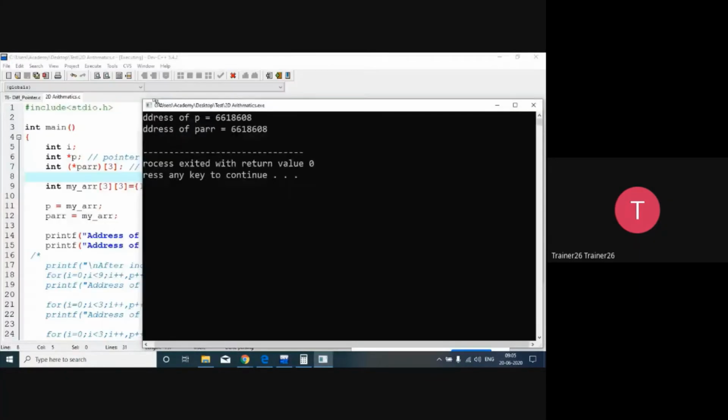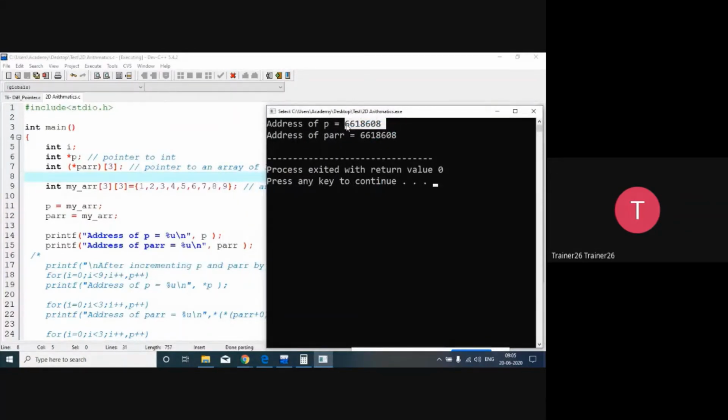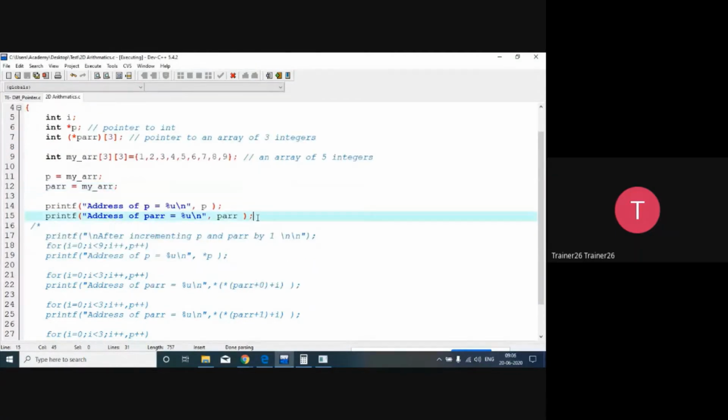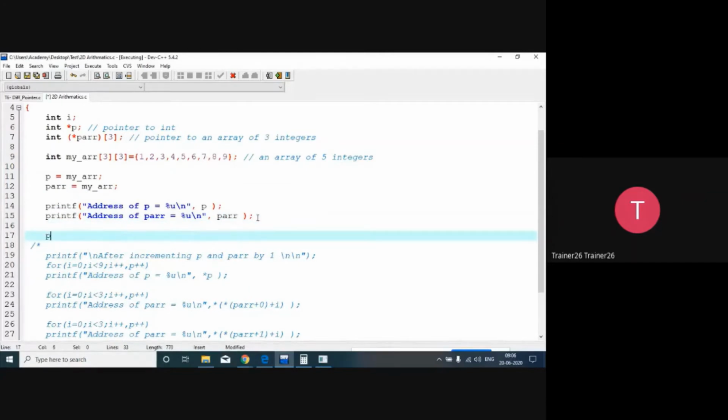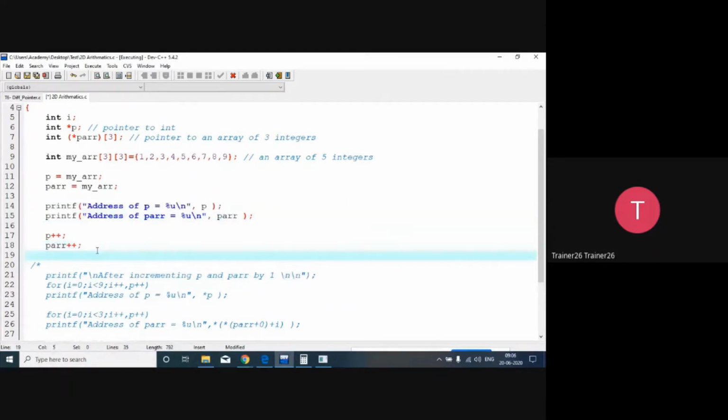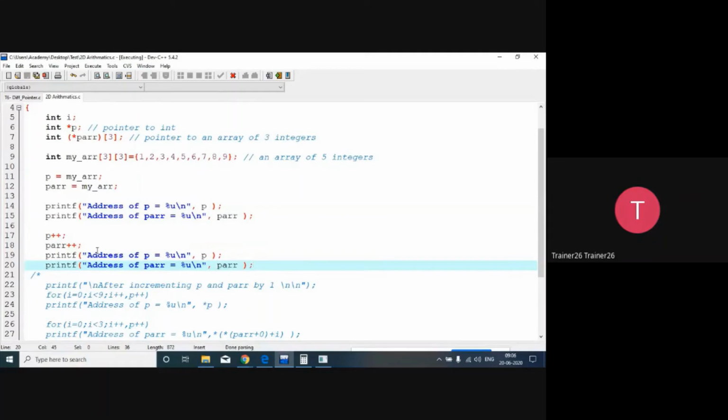So as you can see that कि हमने एक normal integer pointer में भी address दिया है और हमने एक pointer to array में भी address दिया है. अब करेंगे क्या हम लोग? What we are going to do over here is that I will just try to increment both the things. So hopefully अब आप confuse नहीं होंगे, हम clear कर चुके हैं सब चीजें. So PARR plus plus and the semicolon. And now I will copy these two lines and after that I will paste it over here. So same way, done.